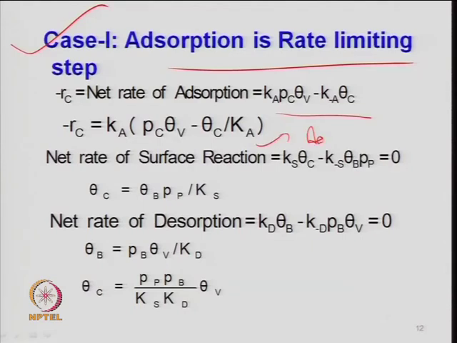The rate constant for the forward reaction divided by the rate constant for the backward reaction is the definition of the adsorption equilibrium constant. So, basically small k upon K_minus_A is your capital K_A.